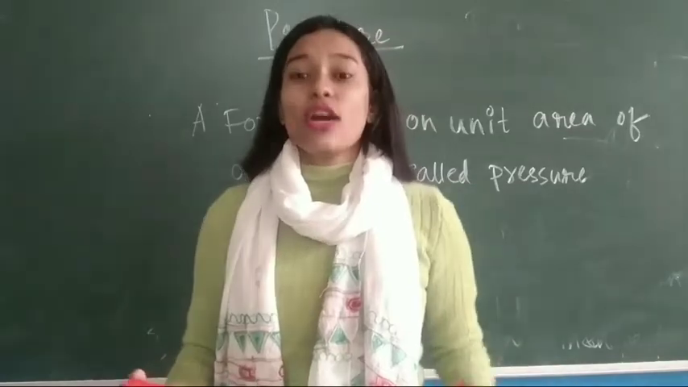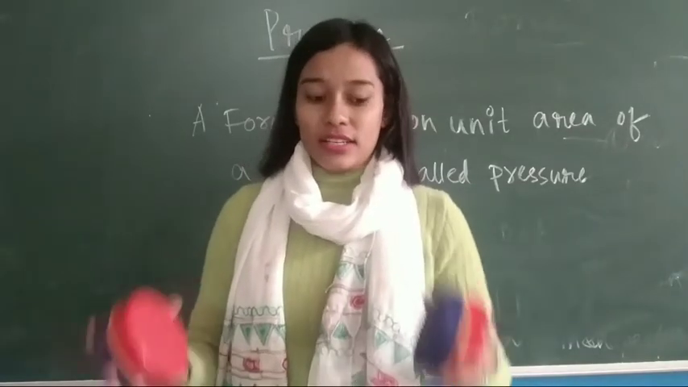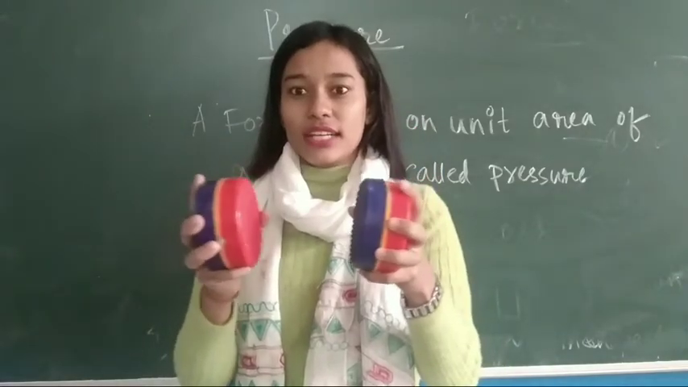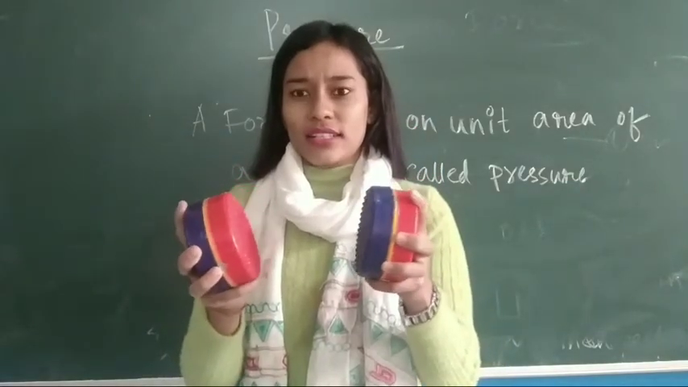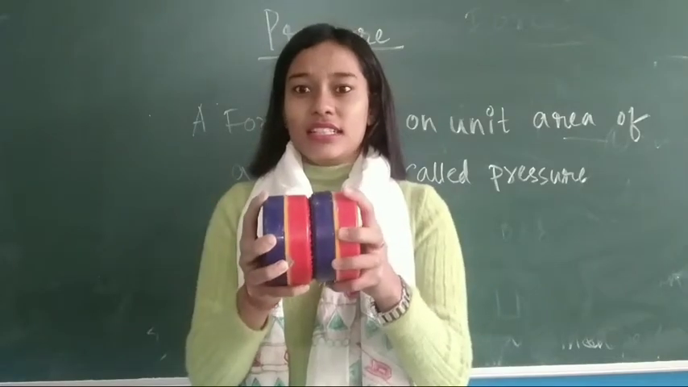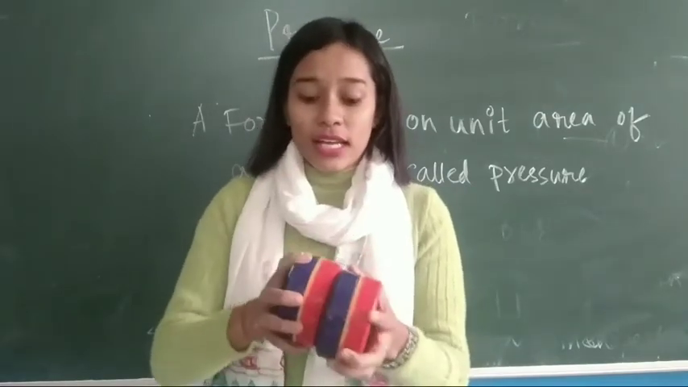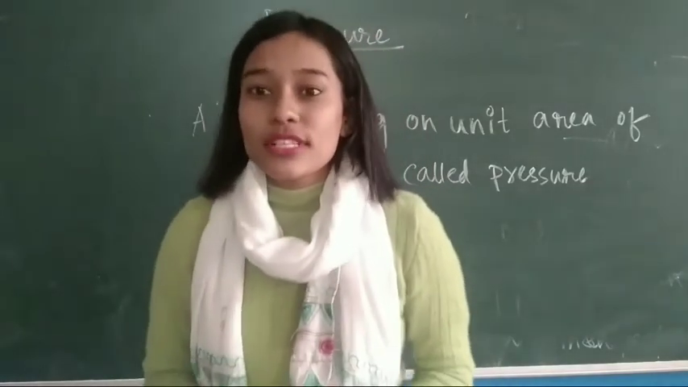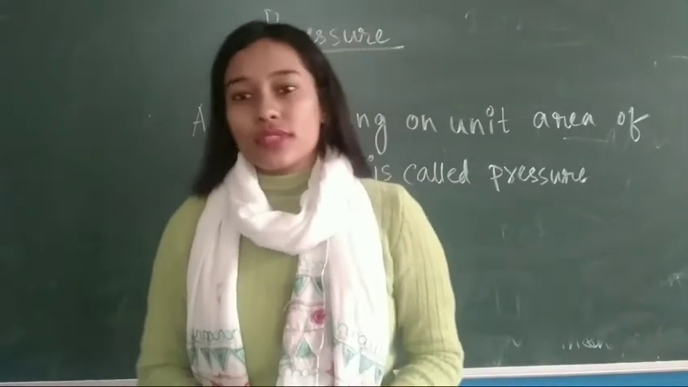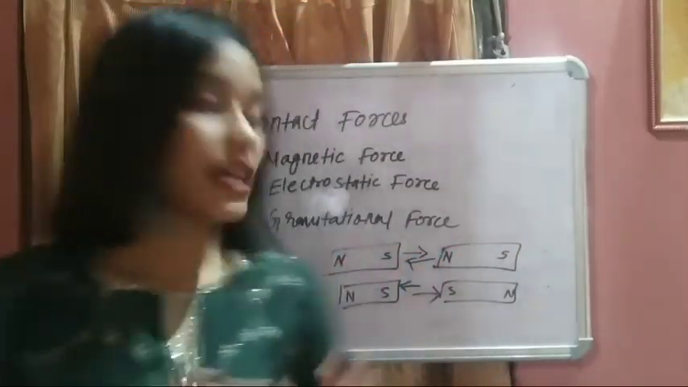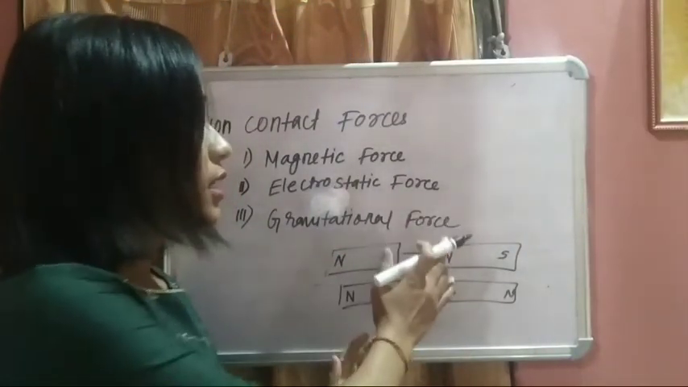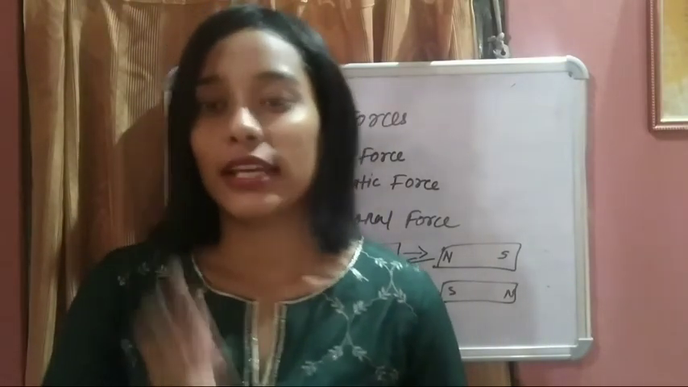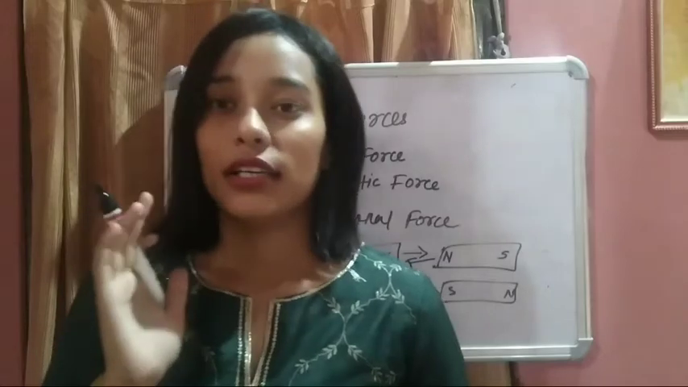Now you see opposite charges attract each other. This one is opposite charges, red and blue. See how they are trying to come close together. Now they came close together. So it is trying to attract each other. Understood? So this force is called what? Magnetic force. The force that attracts or repels the like and unlike poles is called magnetic force. Now we will discuss electrostatic force.